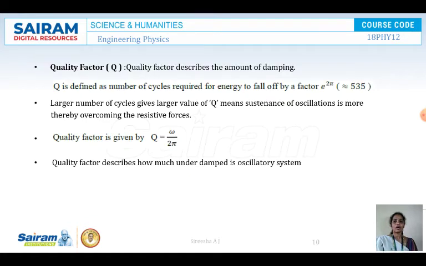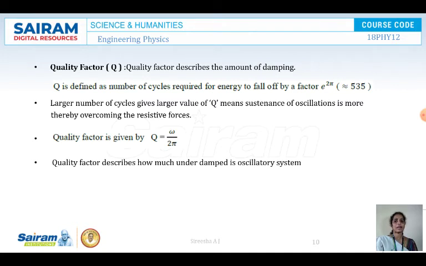Next we see the quality factor. What is a quality factor? The quality factor describes the amount of damping. Q is defined as the number of cycles required for energy to fall off by a factor of e to the power of 2 pi, which is approximately 535. That is, the quality factor defines the number of cycles required to make the energy fall off by a factor.